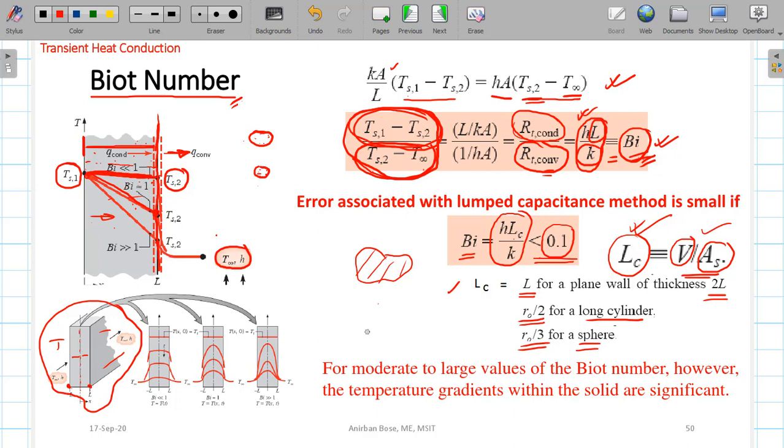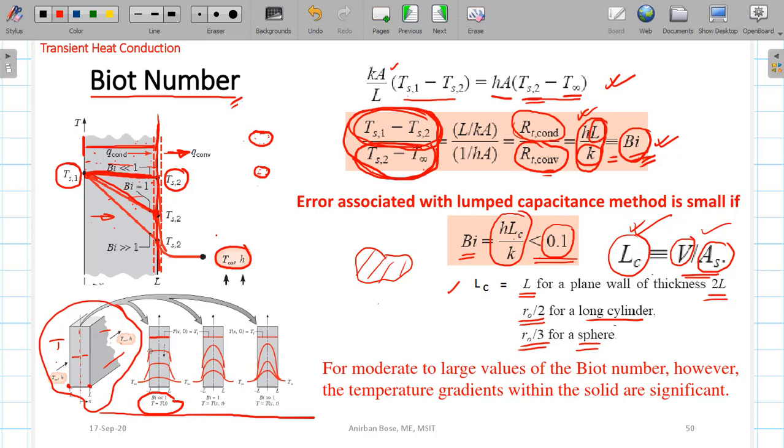So this is a guideline. Now here you can see in this picture, the first picture corresponding to Biot number much less than 1. Here you can see the first diagram, the temperature at time equal to 0. Everywhere within the plate the temperature is uniform, maybe at a very high temperature. Now it has been put in a fluid having lower temperature. Then what happens? Its temperature decreases.